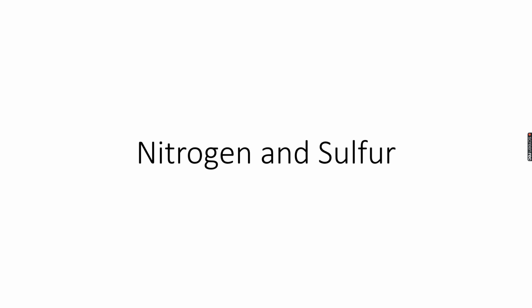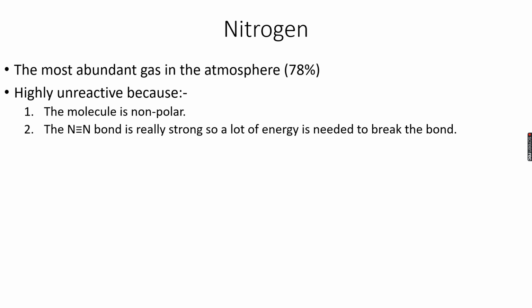So today we are going to talk about two very specific elements in the periodic table, nitrogen and sulfur, about their reactions, about their oxides more importantly, and see how significant they are. So nitrogen, as you know, is the most abundant gas in the atmosphere. And what's important to know right now is that it's highly unreactive. So there are two reasons why nitrogen is highly unreactive.